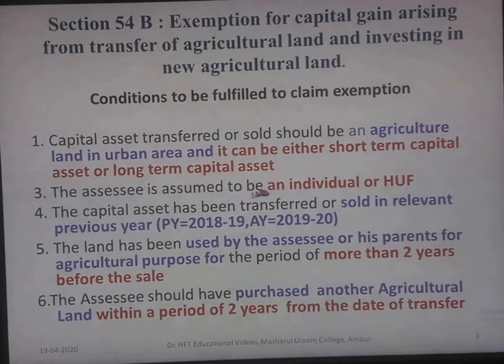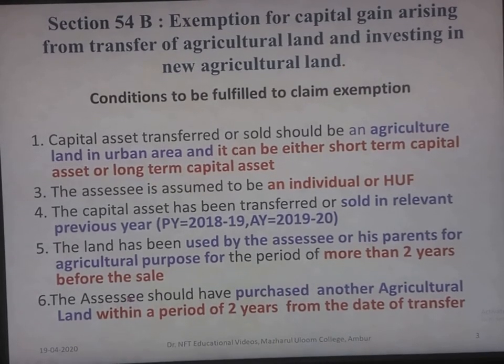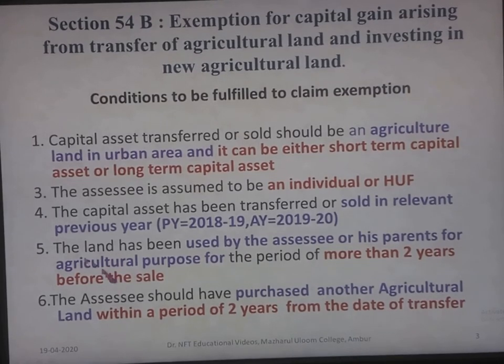The assessee is assumed to be an individual or Hindu undivided family. The capital asset has been transferred or sold in the relevant previous year. For the assessment year 2019-20, the previous year will be 2018-19. So the asset should have been sold in the previous year. The land has been used by the assessee or his parents for agricultural purpose for a period of more than 2 years before the sale. And the assessee should have purchased another agricultural land within a period of 2 years from the date of transfer.